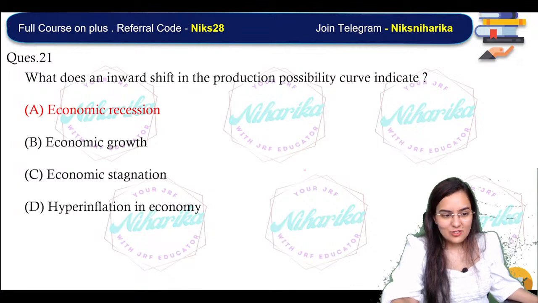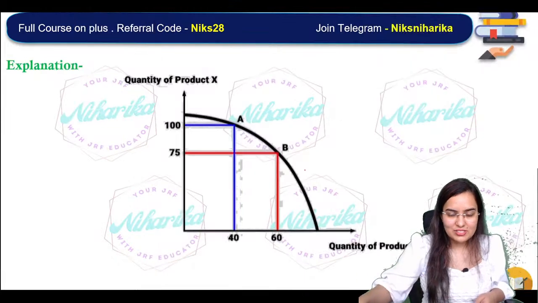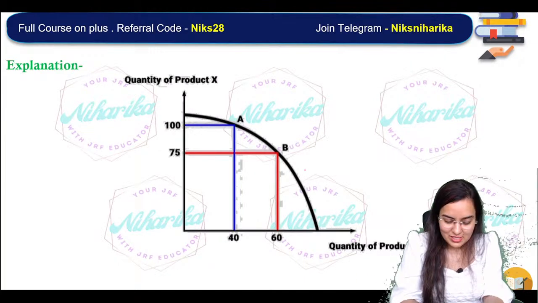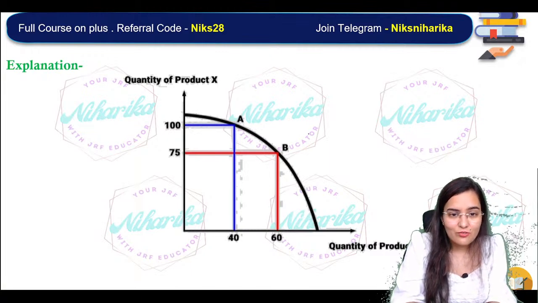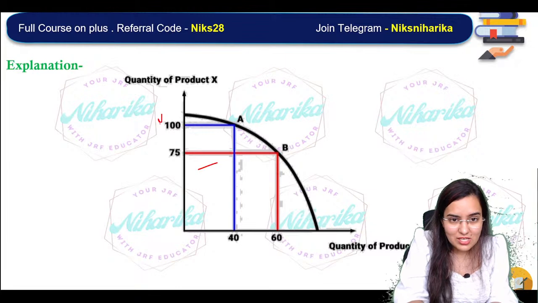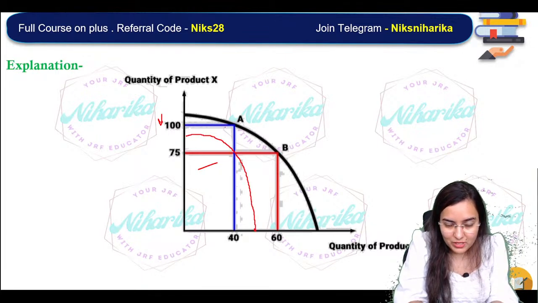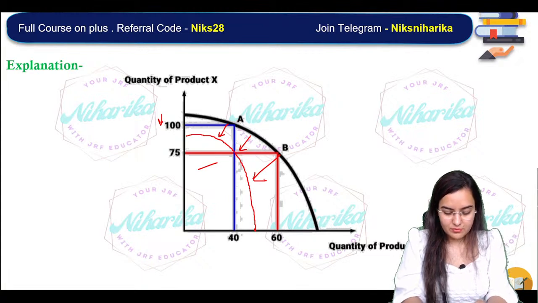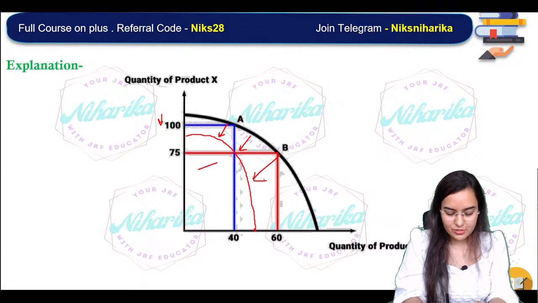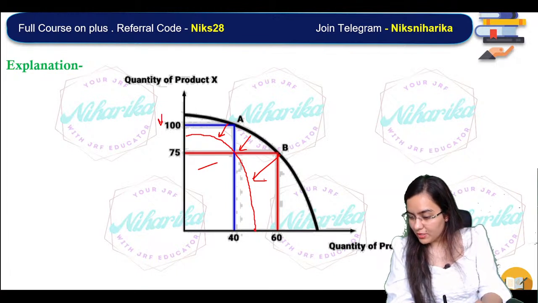Okay. So this one is economic recession. Recession, please see, if there will be recession, there will be limited resources. So if there will be limited resources, then product X and product Y will be made less comparatively. That will be in case of what? Recession.